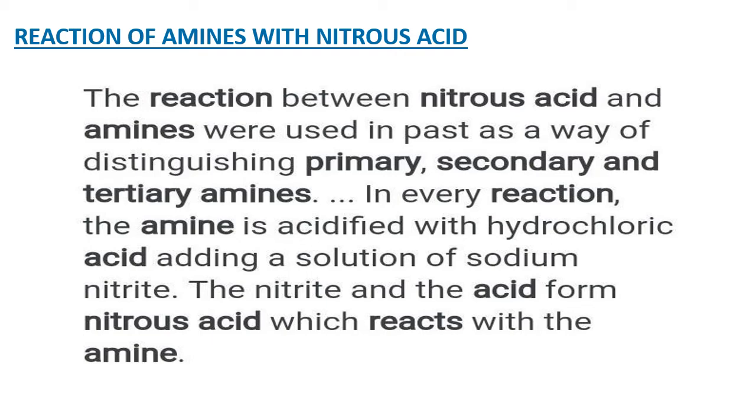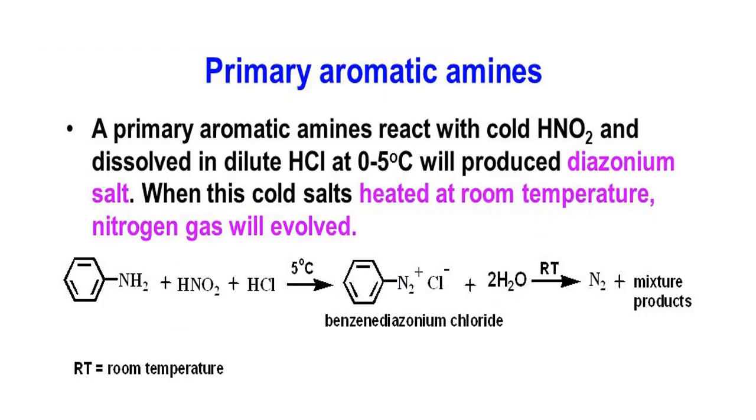So you take both and prepare HNO2, then you directly use the HNO2 on the amines to differentiate between primary, secondary and tertiary. How is it done? Primary amine with HNO2 will give what? Nitrogen gas. First there is an intermediate or the salt, then it undergoes a change and gives nitrogen gas. That means whenever nitrogen gas evolves, it is a primary amine.